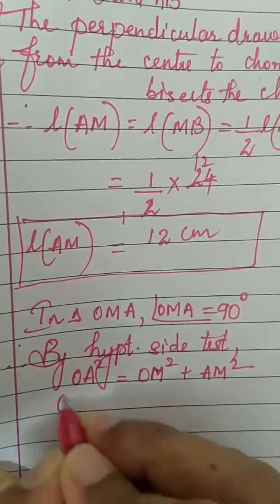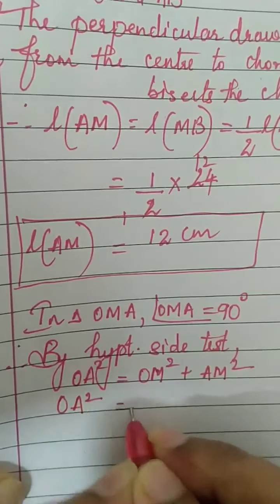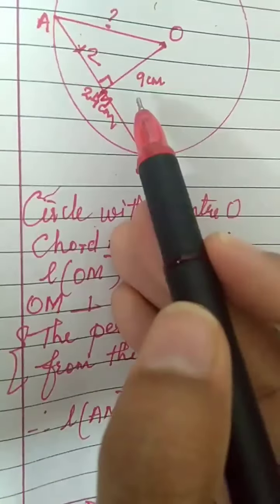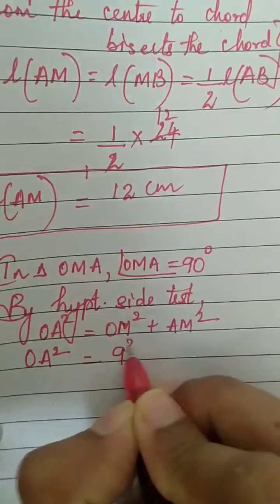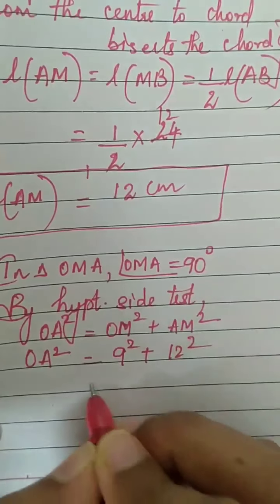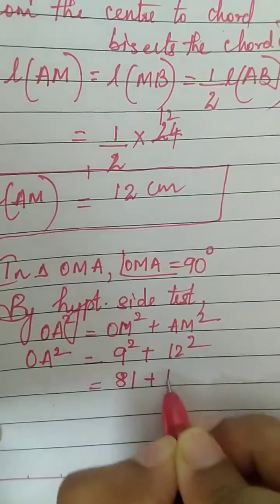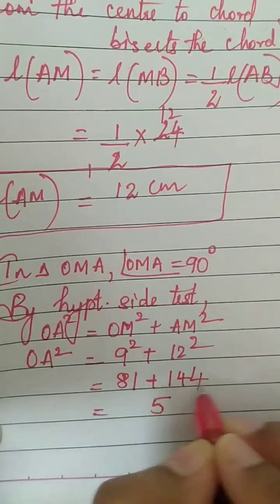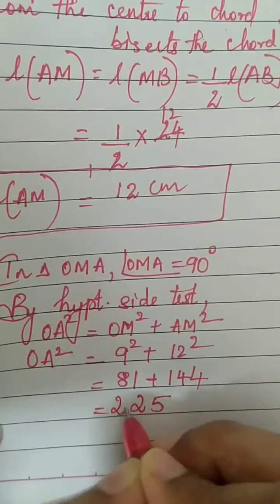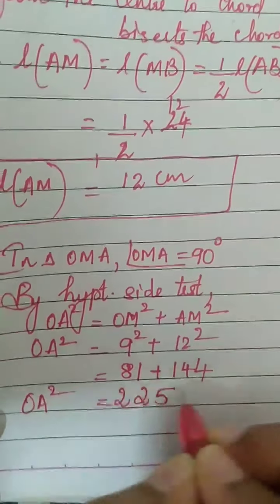OA is the radius. We don't know that. OM is 9 and AM we got now 12. So OA square is 9 square plus 12 square. 9 square is 81 plus 144, which is equal to 225.